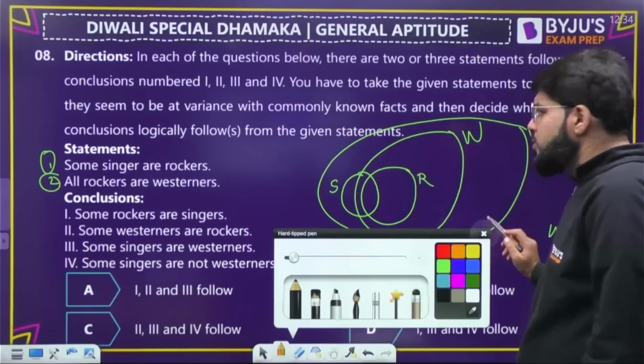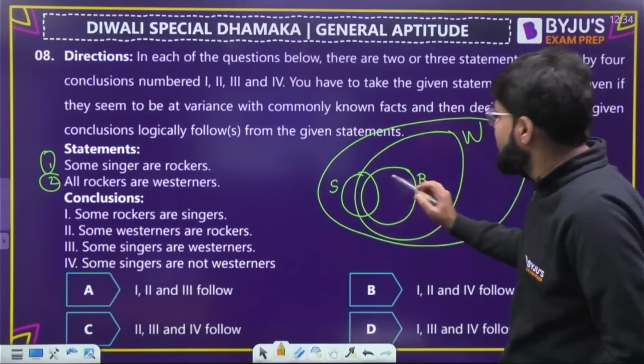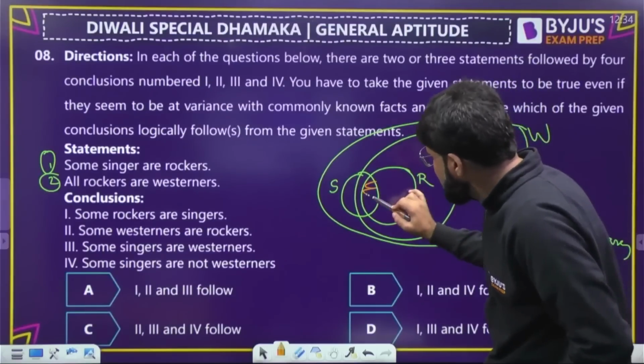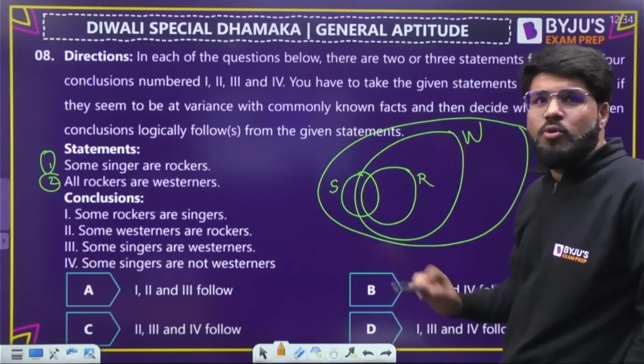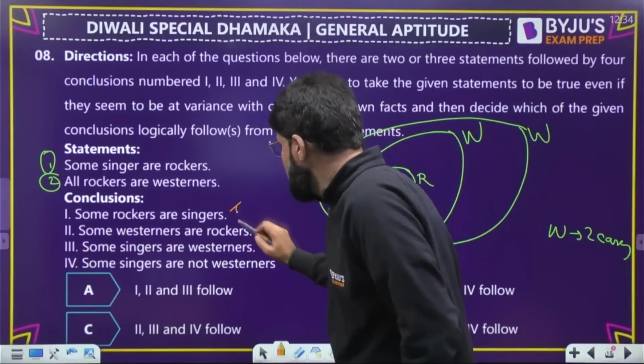Okay, conclusion number 1. Some rockers are singers. Of course, if some singers are rockers, then some of the rockers are singers, right? Both of them are having something in common. So this is true.